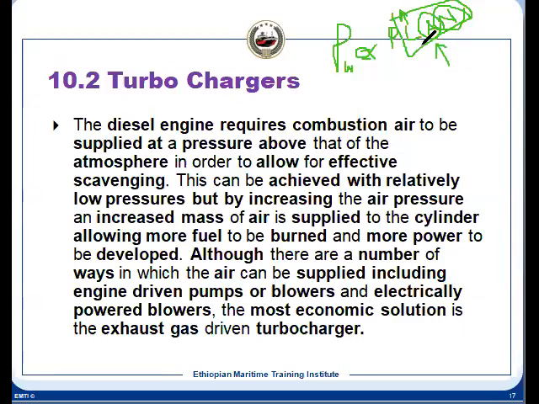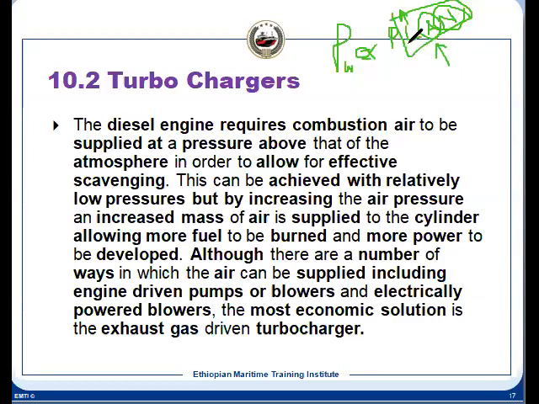So what the designer has done is increase L. But L also has some limit. You cannot increase it as much as you want, because there is an operational problem with cylinder liner lubrication. Because L is increased, your mean piston speed is reduced, since N is the same. We have seen that lubrication is achieved better with higher relative motion.